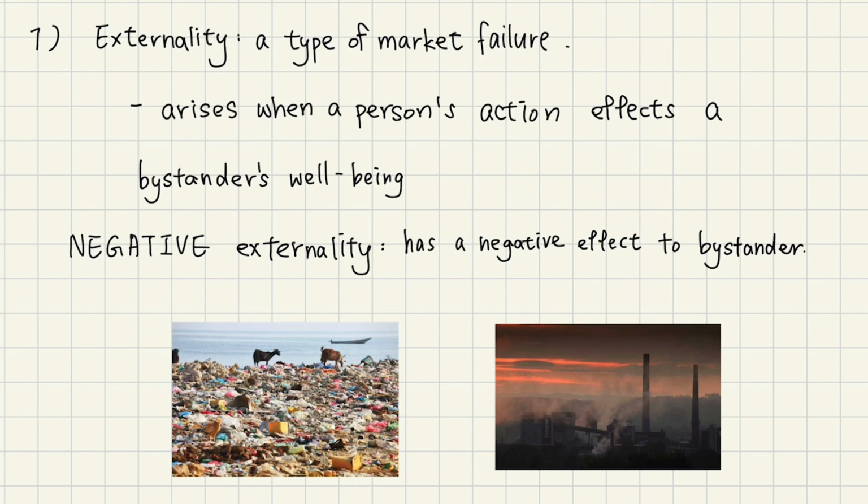We all know that externality is a type of market failure that arises when a person engages in an activity that influences the well-being of a bystander. And a negative externality is when the impact on the bystander is bad. It's adverse. It has a negative impact.